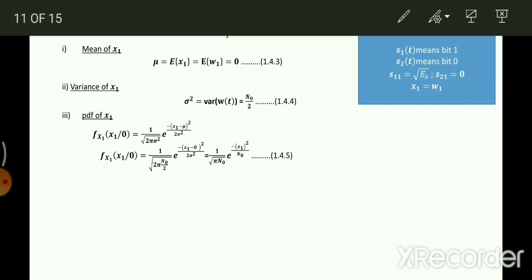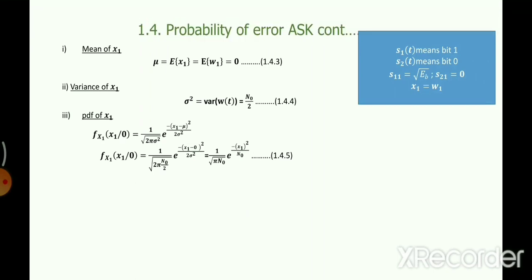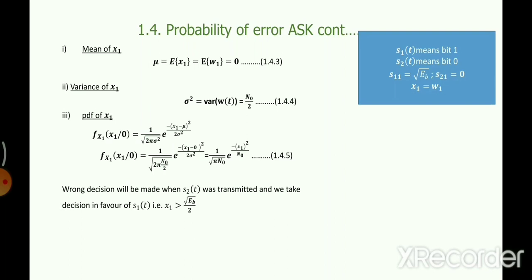Okay, now what is the probability of error? It is the area. If you integrate this thing, you will get the area. So the same thing I have written.